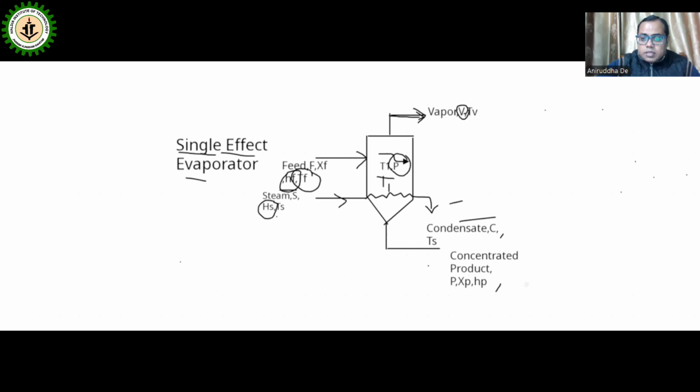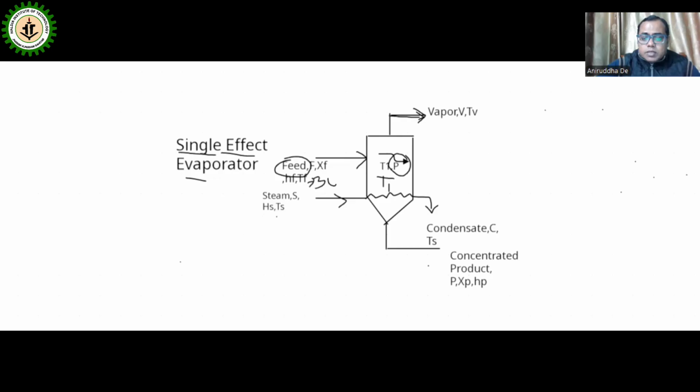Now another important thing I want to discuss: if it is cold food, suppose the feed temperature is normal ambient temperature, say TF is 30 degrees centigrade, what will happen?